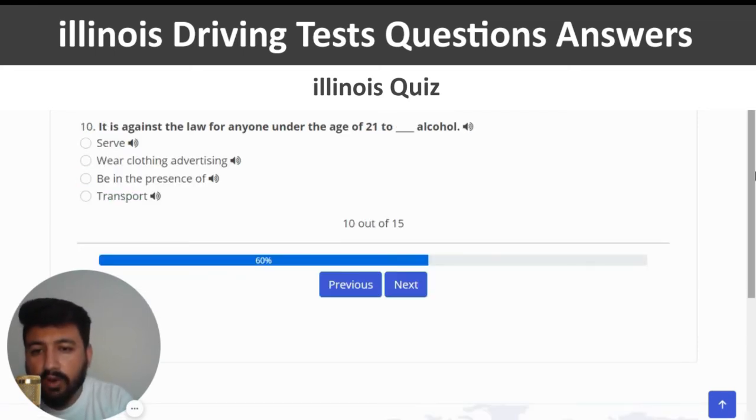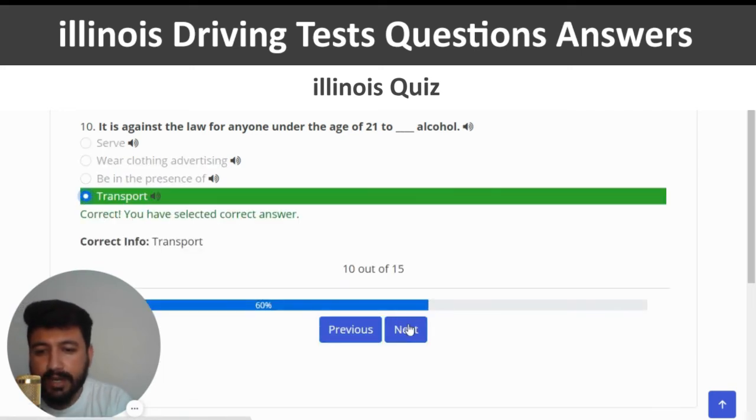It is against the law for anyone under the age of 21 to blank alcohol. The right answer is transport. So let's click on the last option, correct, and next.